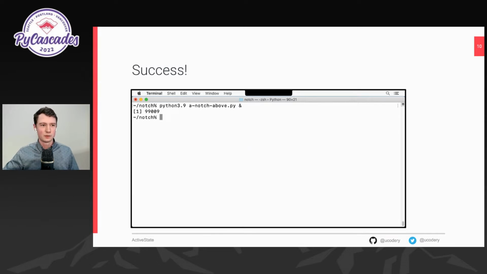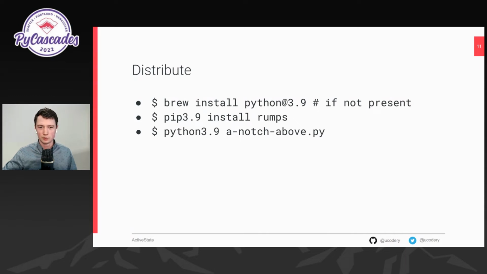So now we have some information to take to the next user. This is how you run the program. First, you have to go and get Python 3.9. That's the one we know it works with. Then you're going to have to install a dependency. There's only one dependency for this program. But you're going to have to be super duper explicit about your pip version.